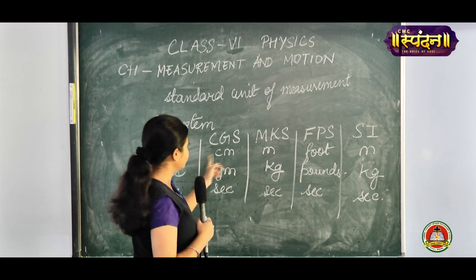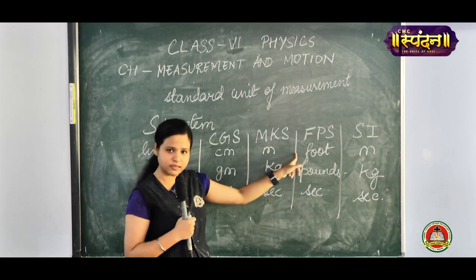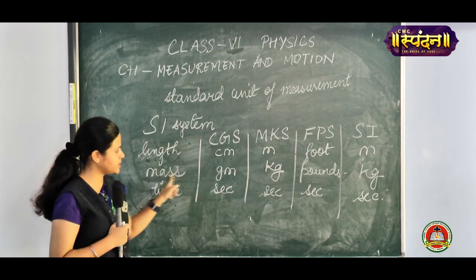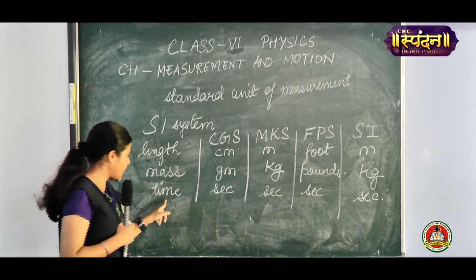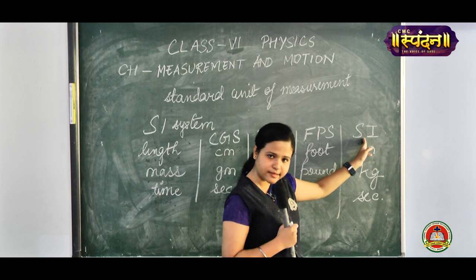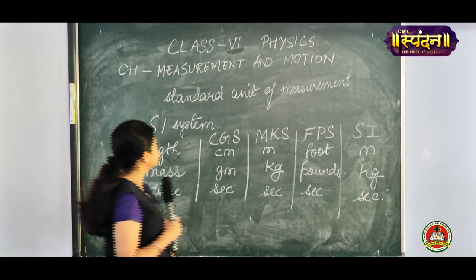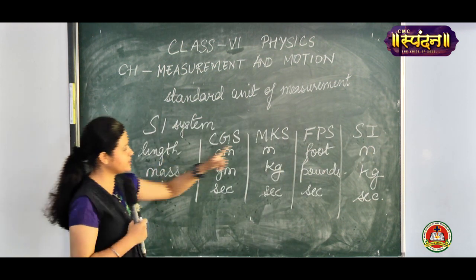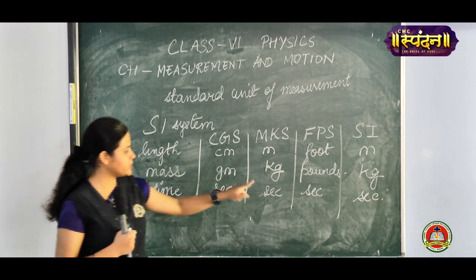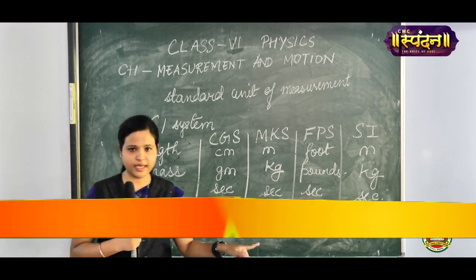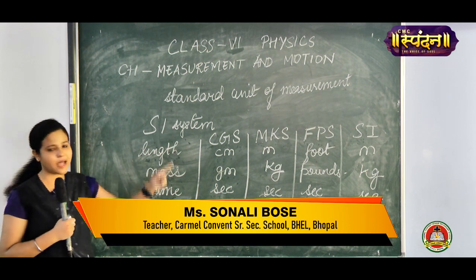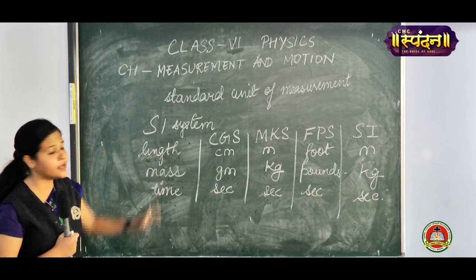Then soon they introduced the MKS system, where M stands for length, that is meter, K stands for mass, that is kg, and S stands for time, that is seconds. Clear? And again the SI system was introduced, that is the standard system of units. In the SI system, the SI unit of length is meter, the SI unit of mass is kg, and the SI unit of time is seconds. So I hope it is clear. I am giving you 3 seconds. You can take a snap of this table and learn this table, okay?